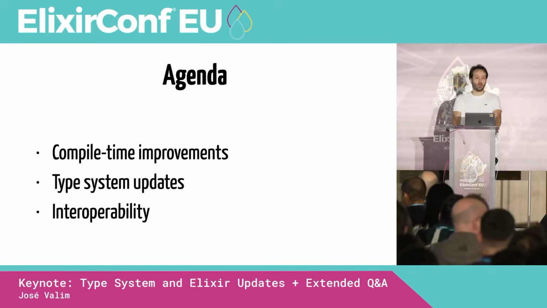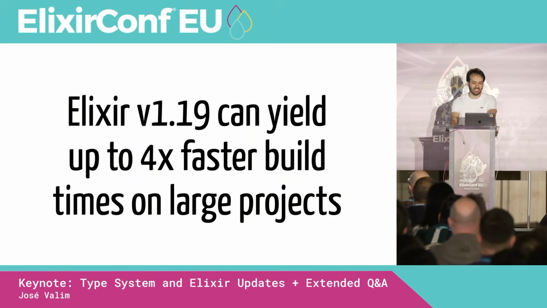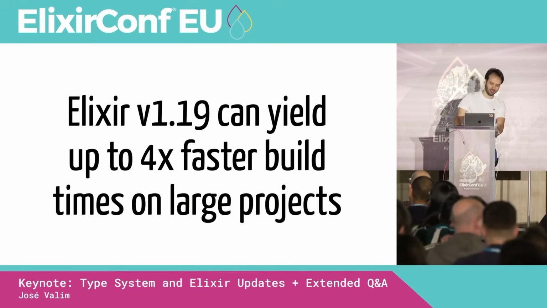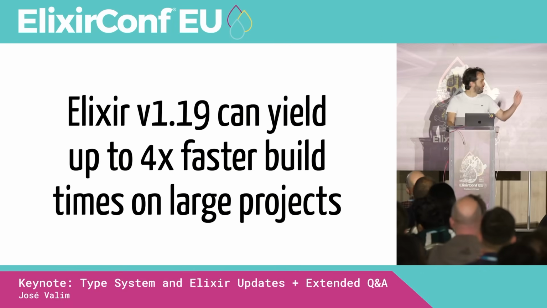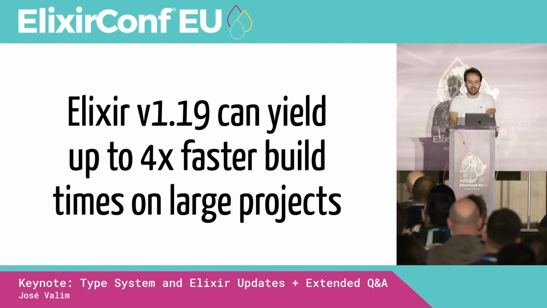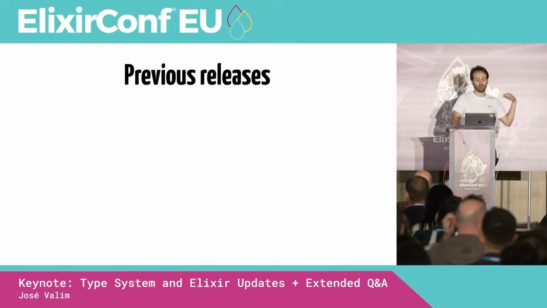All right, so compile time improvements. The short version is that Elixir 1.19 can yield up to 4 times faster build times on large projects, which is massive. But emphasis on large projects, we're going to get there soon. In order for us to understand what is happening here, let's look at previous releases. So what did we do before?